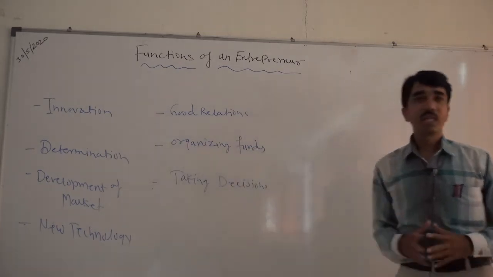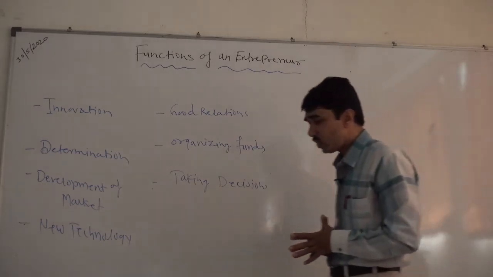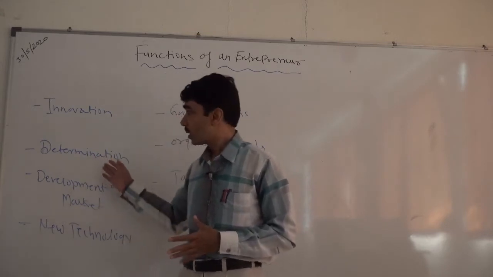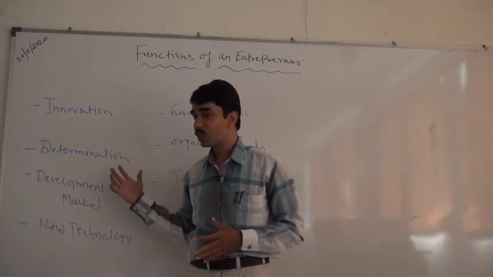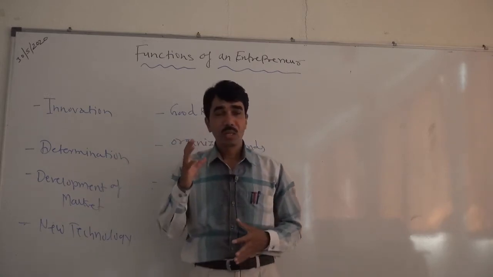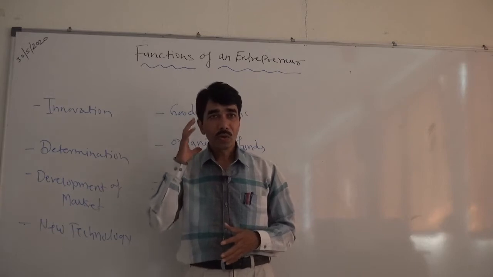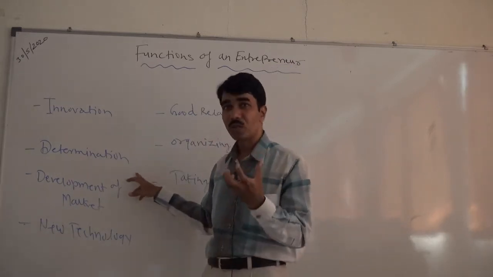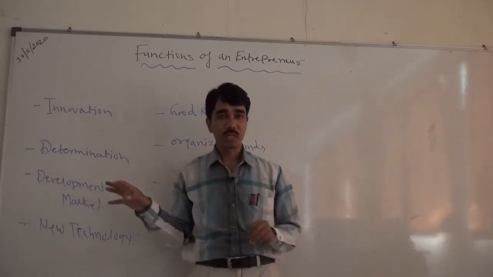Another important thing is determination. In qualities we have seen determination, but here, when he works in the functions of a business organization, he has to be determined about whatever objectives he decided, according to the plans, aims and goals decided in the plans. That has to be pursued in a proper manner.